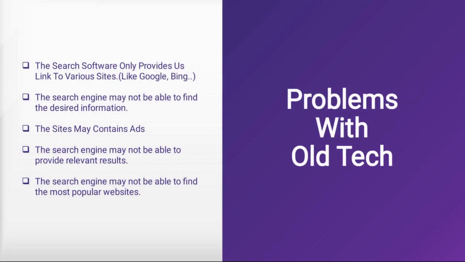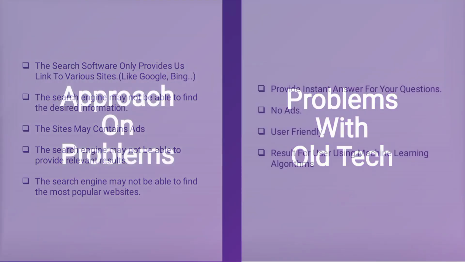Now let's see about the problems with old technologies. The first point is the search software only provides us links to various sites like Google or Bing. And the second one is the search engine may not be able to find the desired information. The sites may contain ads. The search engine may not be able to provide relevant results. The search engine may not be able to find the most popular websites.